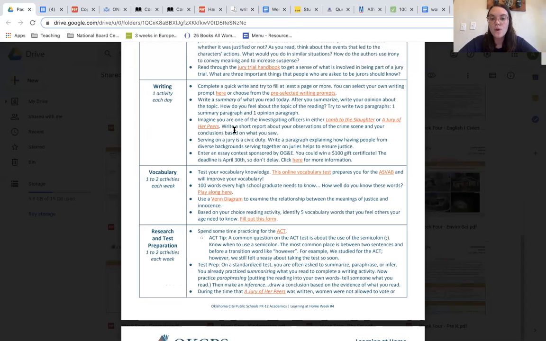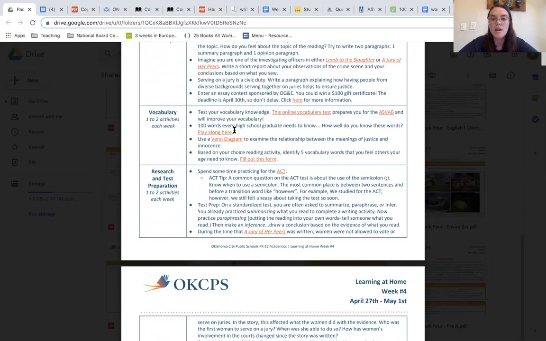You could also go ahead and imagine that you are an investigating officer after reading the short stories this week, and you want to write a short report about your observations at the crime scene and your conclusions based upon what you saw. You can also go ahead and write a paragraph explaining how having people from diverse backgrounds serving together on a jury ensures justice.